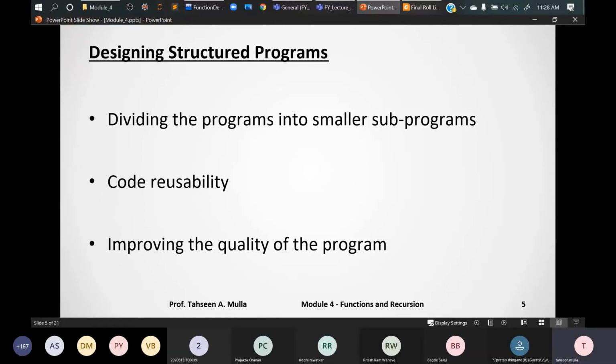So functions or methods can have their own functionality. Depending on that functionality, you can call that code snippet, the smaller subprogram of your entire main program, right? So structured programming is nothing but a technique in which a larger program is divided into smaller subprograms, right? That makes it easy to understand, easy to implement, and easy to reuse the code, right?